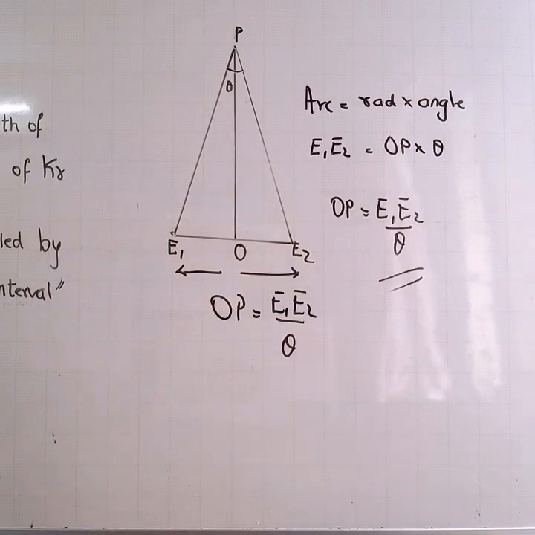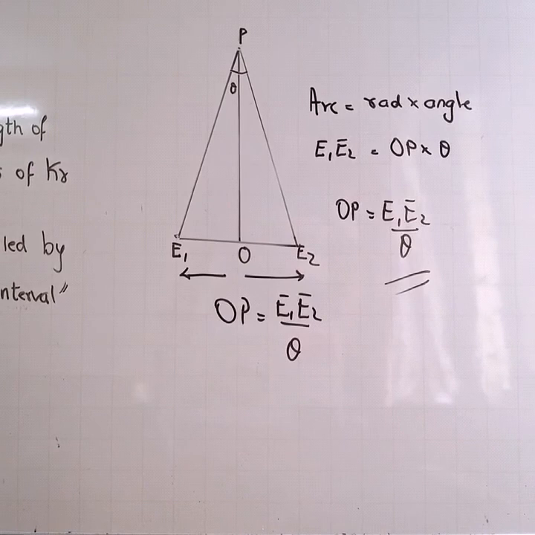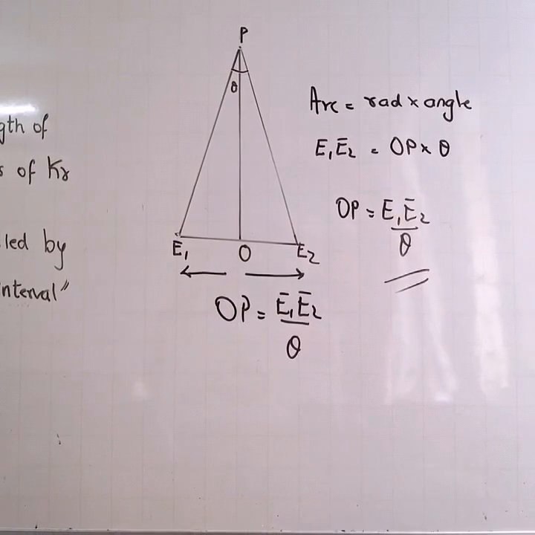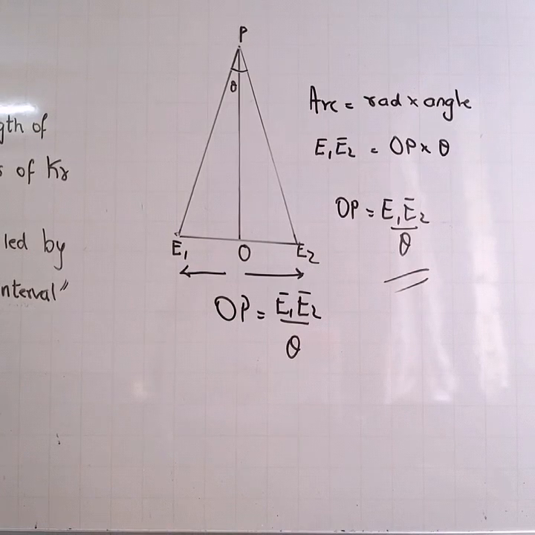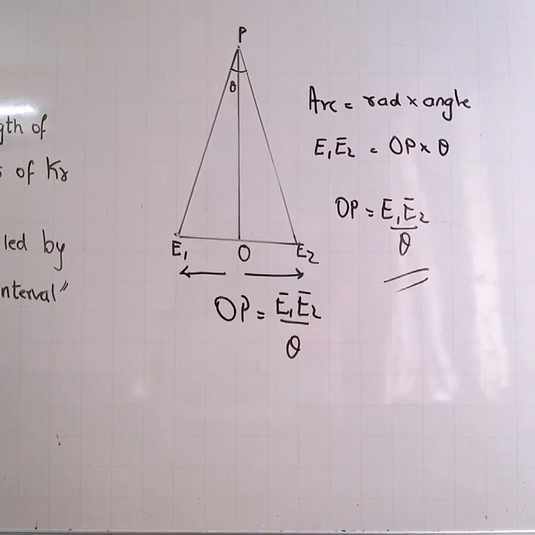Arc is radius into angle. So that formula I used here, and I found the distance OP. That method is called the parallax method, and it is used to find the distance to heavenly objects, and that I will explain to you now.